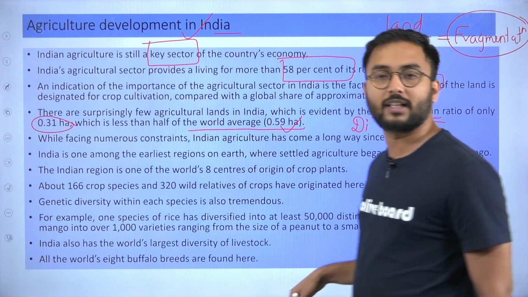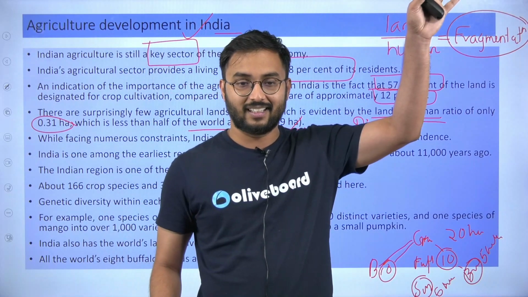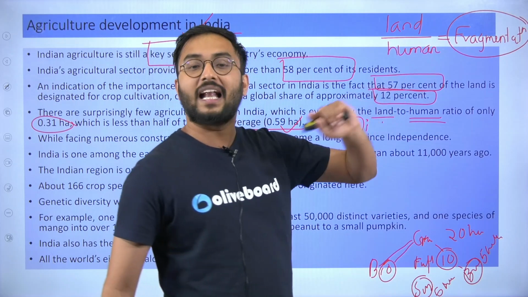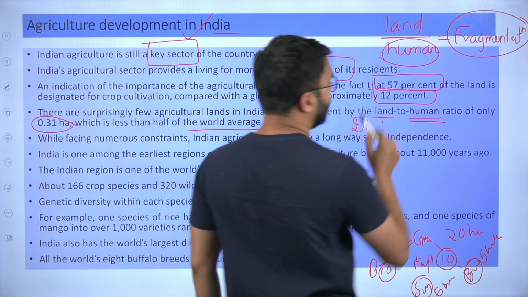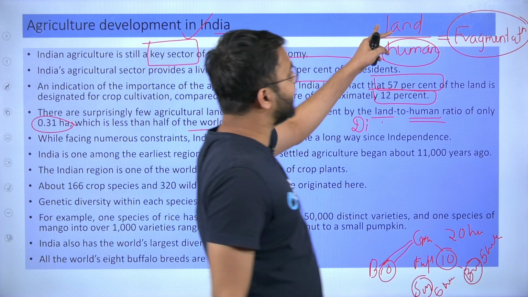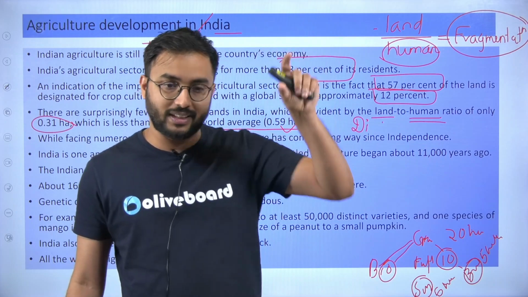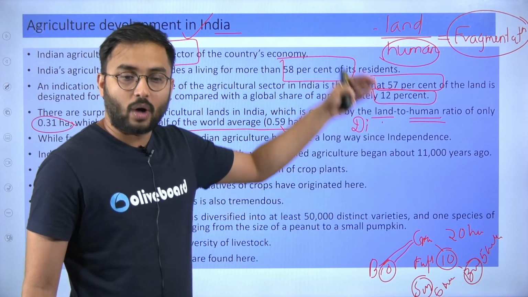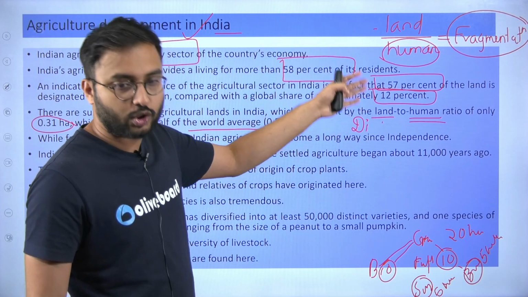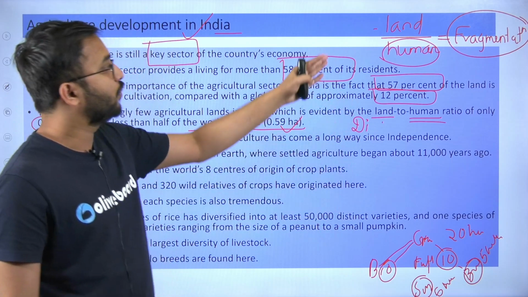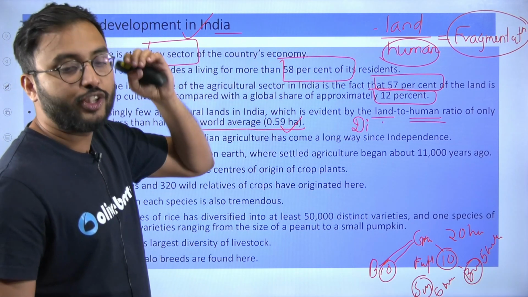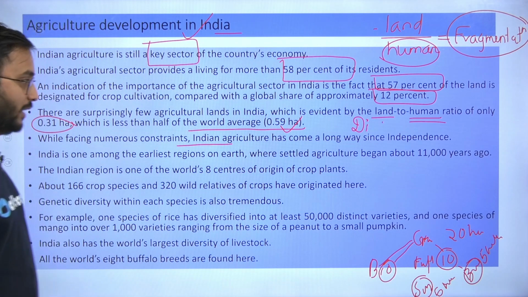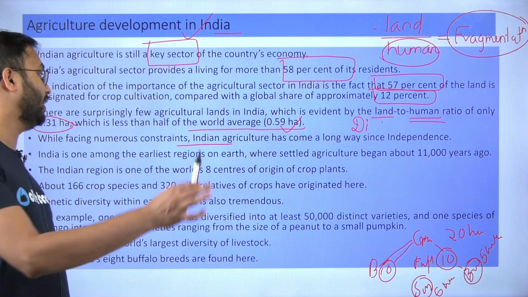So look at this particular case. Your grandfather had 20 hectares, now your father has 10, and now you have 5. So fragmentation of land is nothing but the land per individual goes on decreasing throughout your generations. According to the lineage, from one generation to the next, fragmentation is nothing but a decrease in the size of the land you are holding. So this is called fragmentation of land holdings.